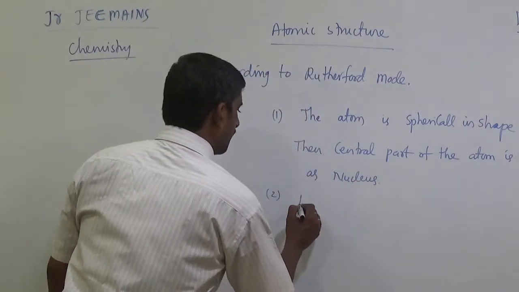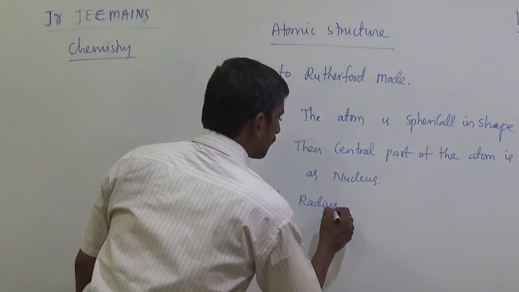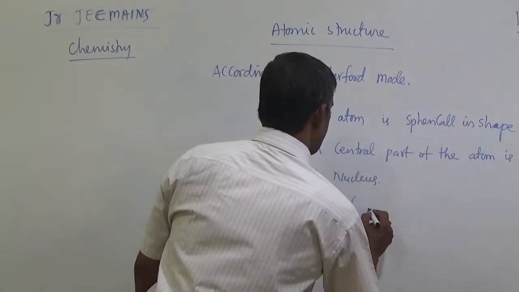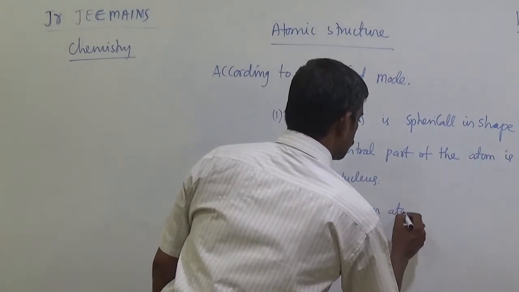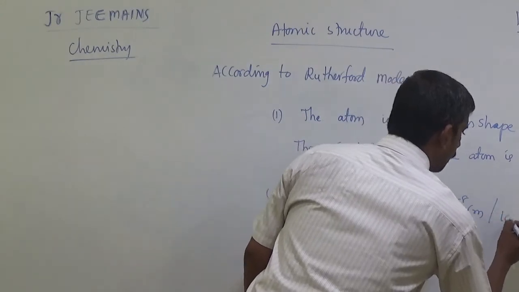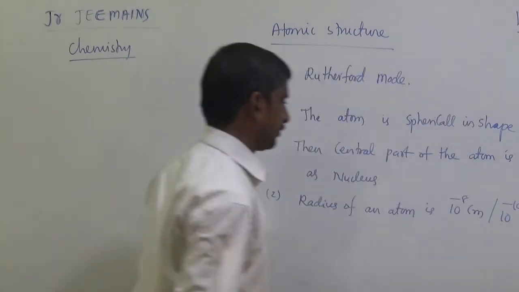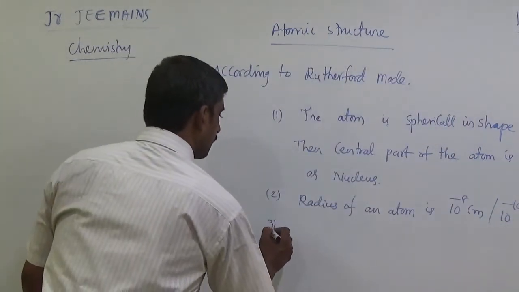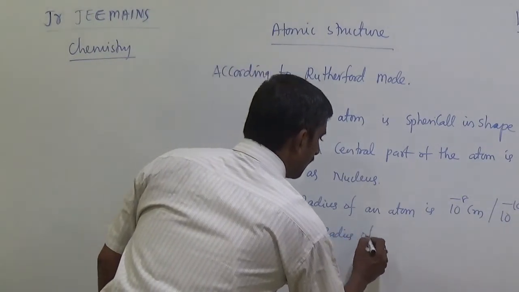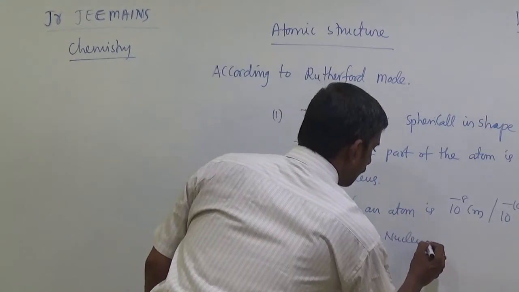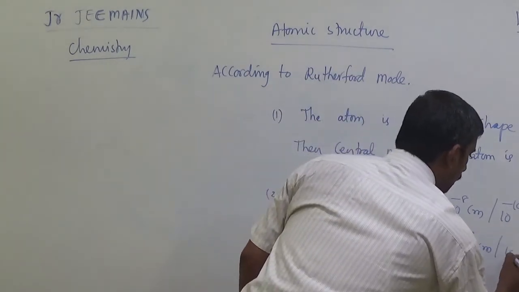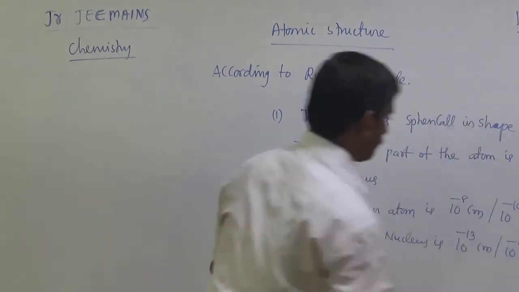Next, the radius of an atom is 10 to the power of minus 8 centimeters or 10 to the power of minus 10 meters. But the radius of the nucleus is 10 to the power of minus 13 centimeters or 10 to the power of minus 15 meters.